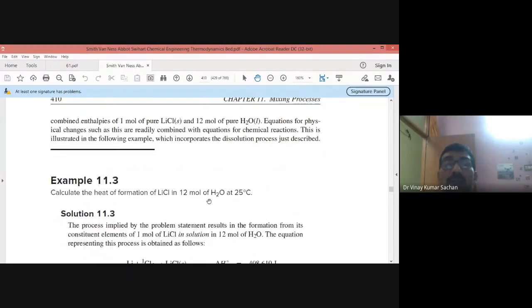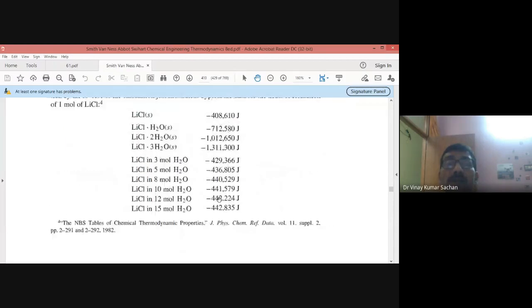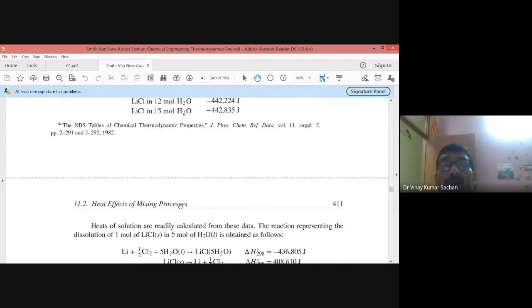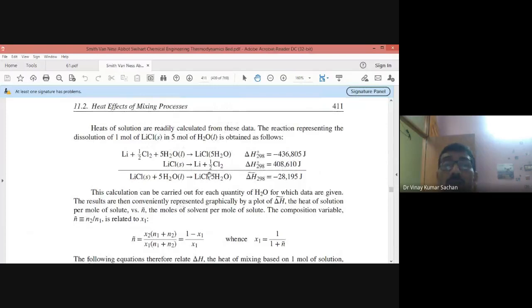You can go through all these things quickly, and you will see, for example, lithium chloride and water. Here lithium chloride is the solute, and water is the solvent. If you have different ratios of the components, you will have different heats of solution. It is always per unit mole of solute. Any heat of solution is defined by how many moles of solvent you have taken and how many moles of solute you have taken, so per unit mole of solute, how many moles of solvent.